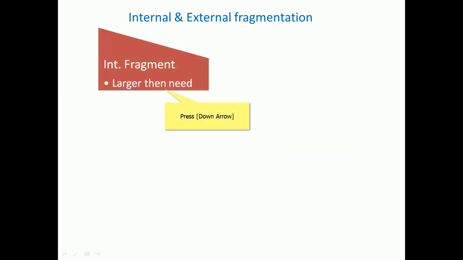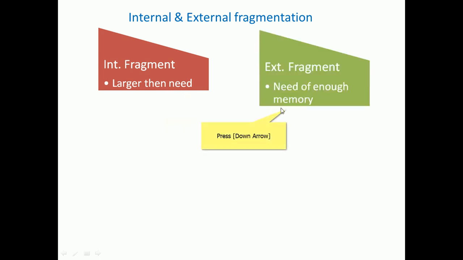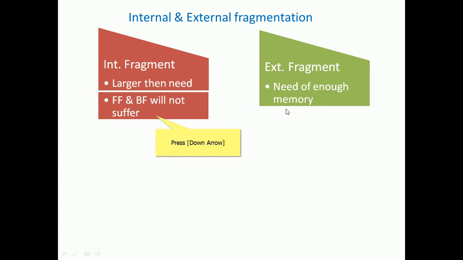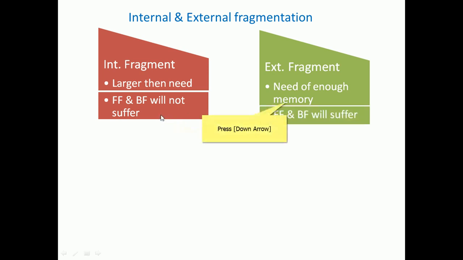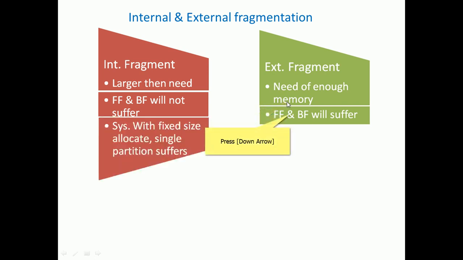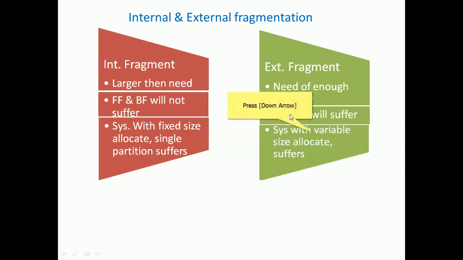More about internal and external fragmentation. Internal fragmentation is allocated memory larger than necessary. External fragmentation is when there is enough total memory, but it is not contiguous. First fit and best fit both suffer from external fragmentation. A system with fixed size allocation, with a single partition size, suffers from internal fragmentation, whereas a system with variable size allocation suffers from external fragmentation.